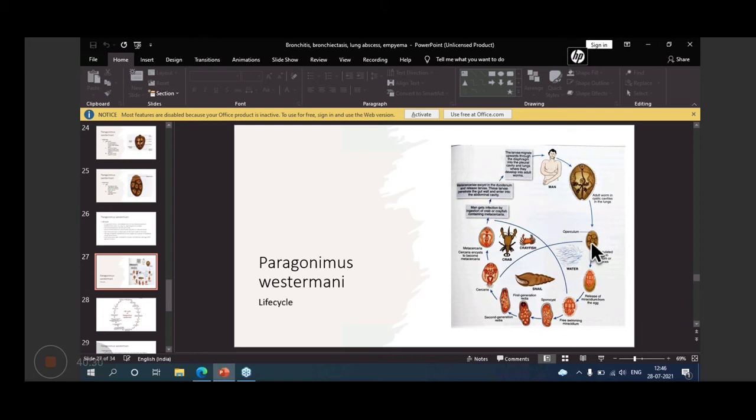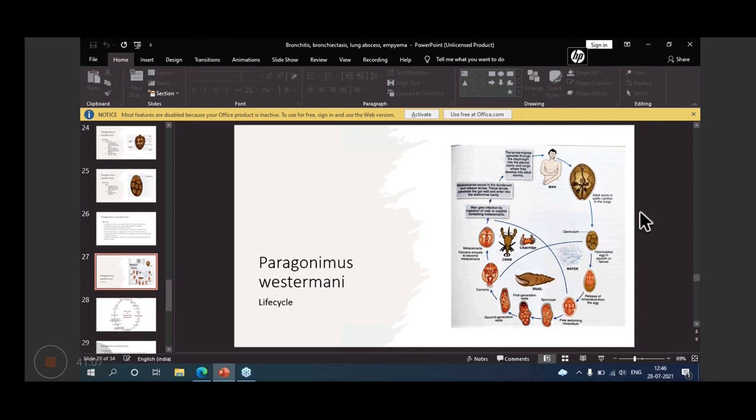So these eggs are liberated into the environment, either through sputum or through the feces. So water is there, fresh water. In fresh water, these eggs develop, and from the eggs, release of miracidium occurs. So this miracidium becomes a free swimming miracidium, and then the snail is infected with this free